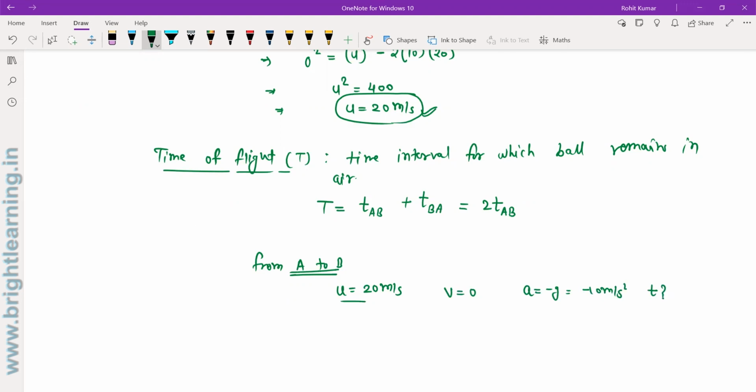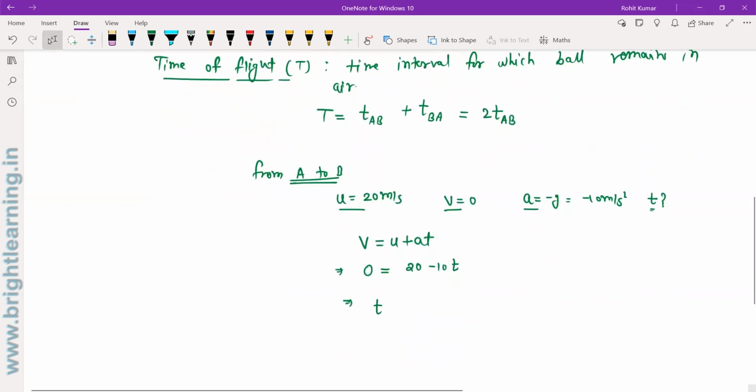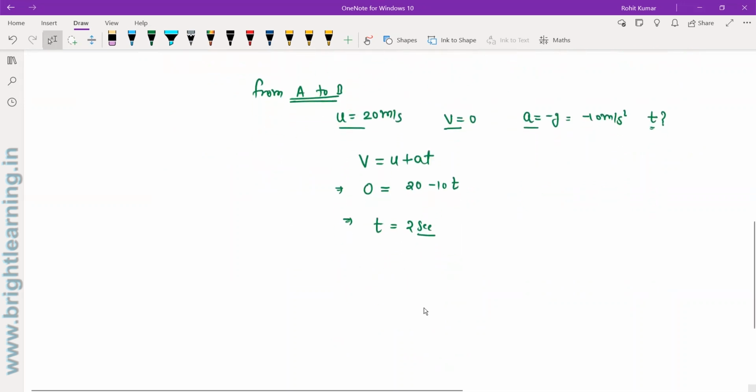We know u, v, and a, and we need to find t. In this case, we can use the first equation, v equal to u plus at. So 0 equals 20 minus 10t, and this time will be equal to 2 seconds.